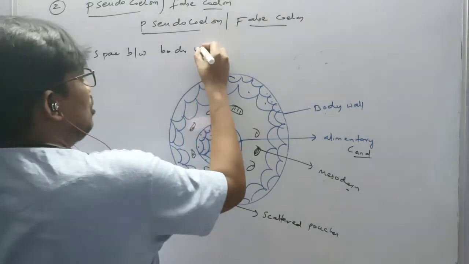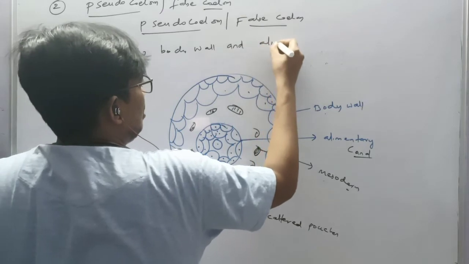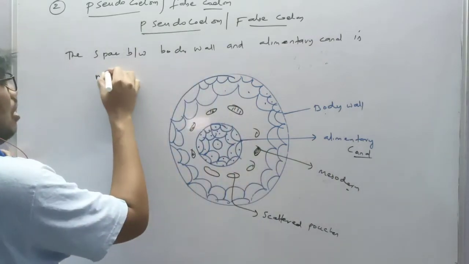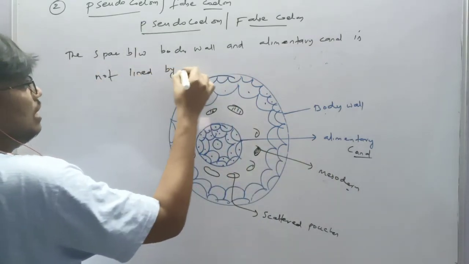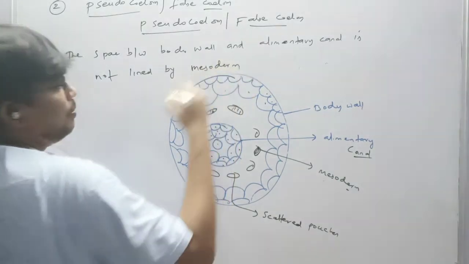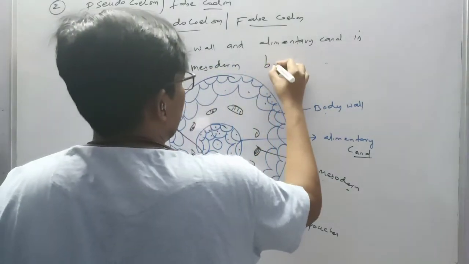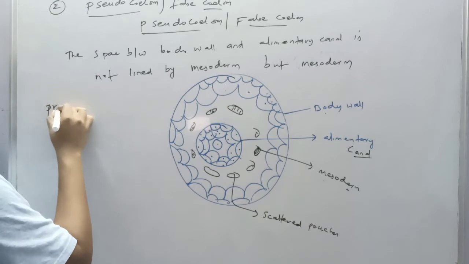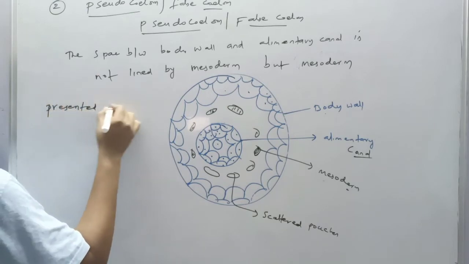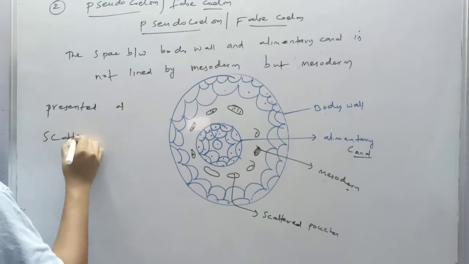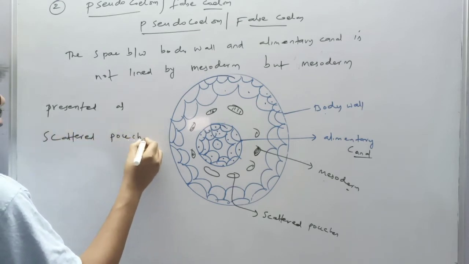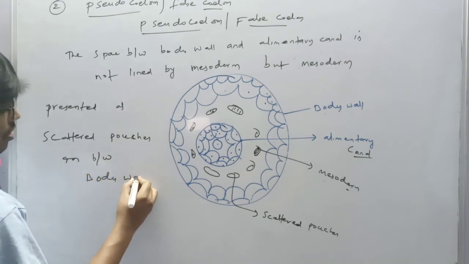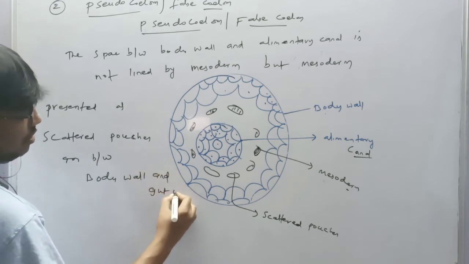The space between the body wall and alimentary canal is not lined by mesoderm, but mesoderm presented as scattered pouches in between body wall and gut wall.